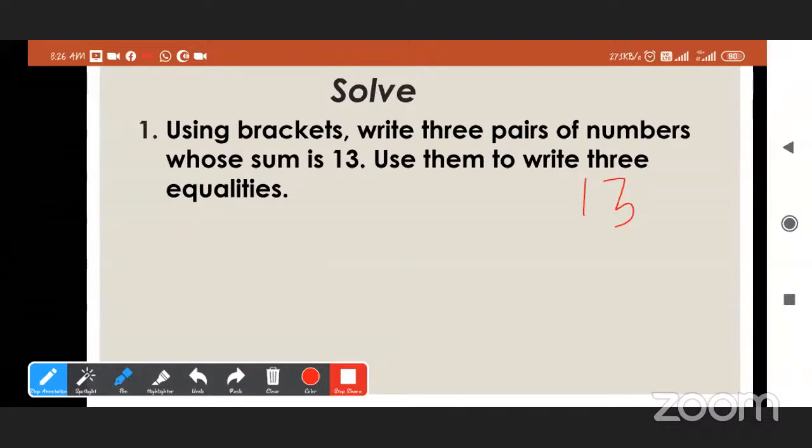Whose sum is 13? 7 plus 6 is equal to 13. Very good. 7 plus 6. This one is the first expression. Now tell me others. We have to write three pairs. So this is one. Next one is 10 minus 2. No, we write addition only.